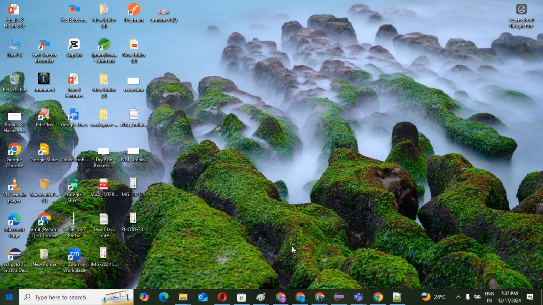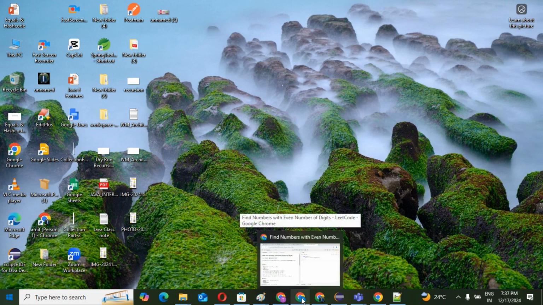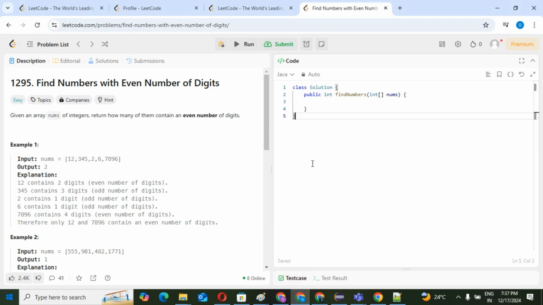First I will tell you what the question is. This is a LeetCode question. I have collected it from a colleague who has already given an interview in some product based company. The question is: find numbers with even number of digits. So what is the question? You need to understand.